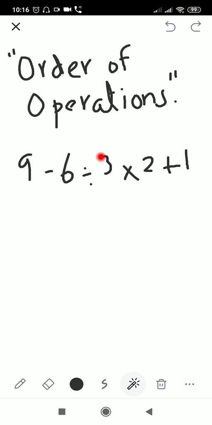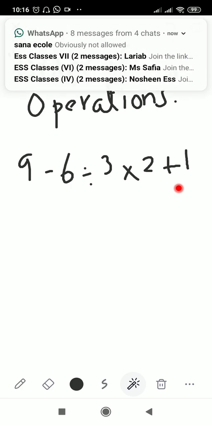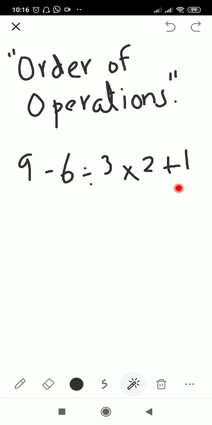If you are not going to follow the rule, then you will get different answers. All right, if you are going to do subtraction first, then division, in this sequence, 9 minus 6 divided by 3 multiplied by 2 plus 1, the first sign is minus, you did minus first, then divide, then multiply, then plus, you will get a wrong answer. So we have to follow the rule, and for such types of problems the rule we have got is the DMAS rule. All right, DMAS.